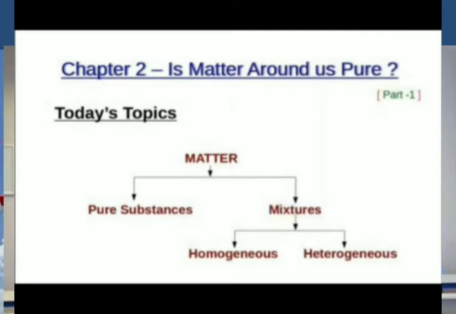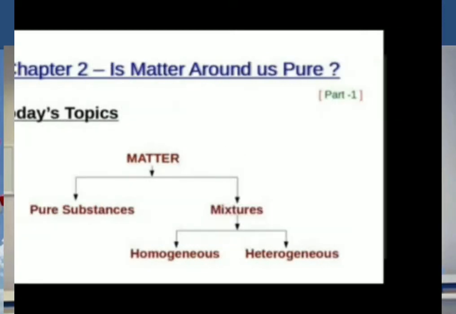The mixtures are again divided into two, homogeneous mixtures and heterogeneous mixtures.